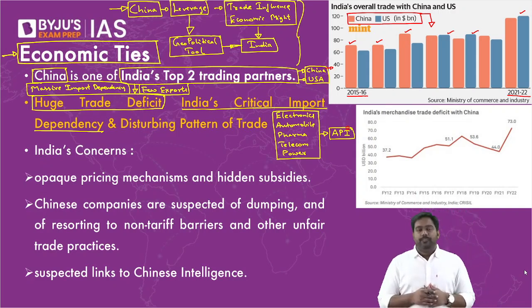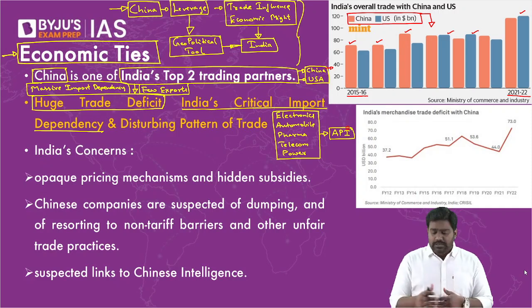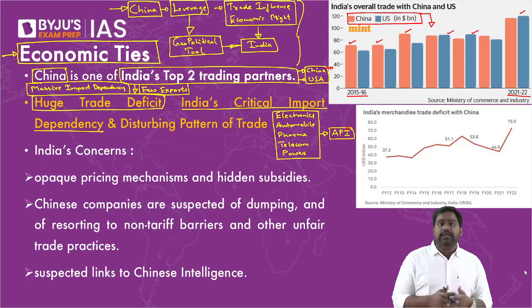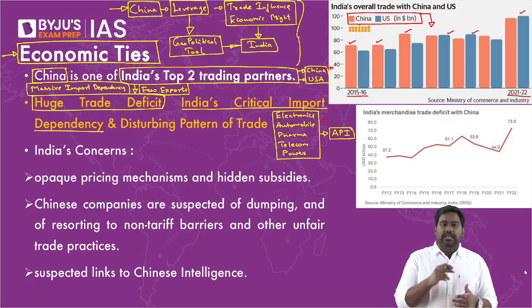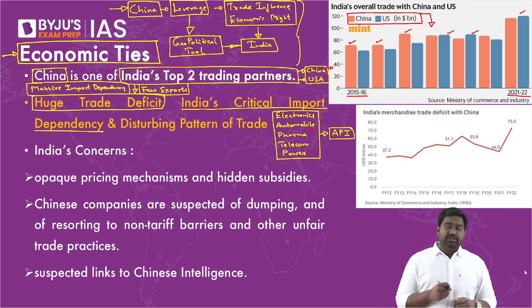Same with electronics. We are very weak in semiconductors. We have just started out in the semiconductor domain. Now we are looking to ramp up our semiconductor production. But China is already a global leader. In terms of manufacturing of electronics, appliances, electronic gadgets, again, China is the manufacturing powerhouse. And most of the electronic items, appliances, gadgets, semiconductor chips are all imported by India. Automobile components and spare parts, which are crucial for the automobile sector in India, come from China.